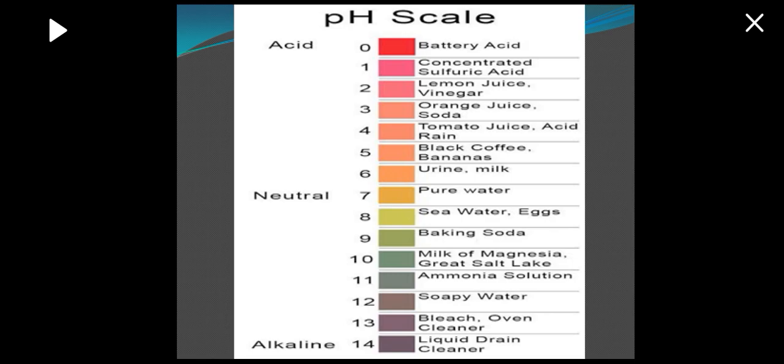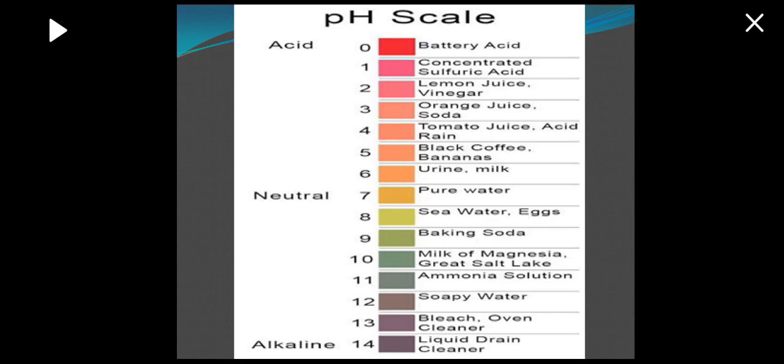So on number 6, we have urine and milk. On number 5, we have black coffee and bananas. Number 4, we have tomato juice and acid rain. On number 3, orange juice and soda. Number 2, lemon juice and vinegar. And number 1 is concentrated sulfuric acid. And on the last, which has the highest acidic content, is the battery acid.